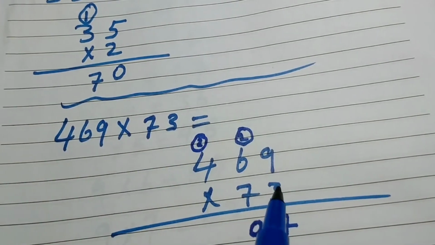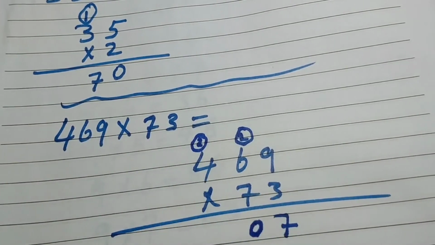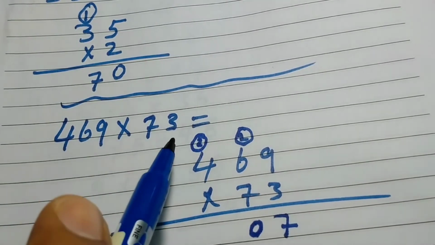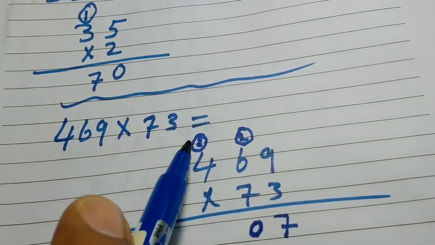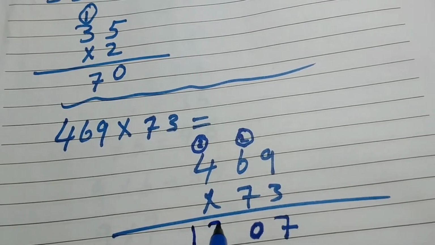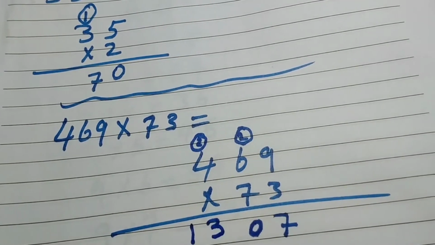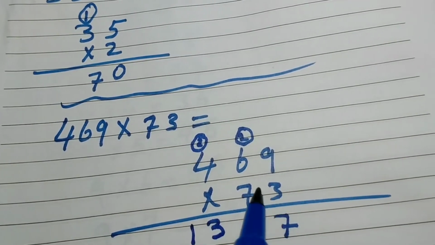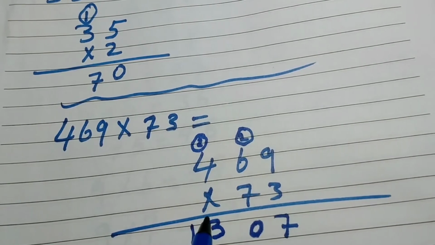Clear? So 3 multiply 4 equals 12. We add 1: 12 plus 1, 13. Clear? Now this is very important, please concentrate.